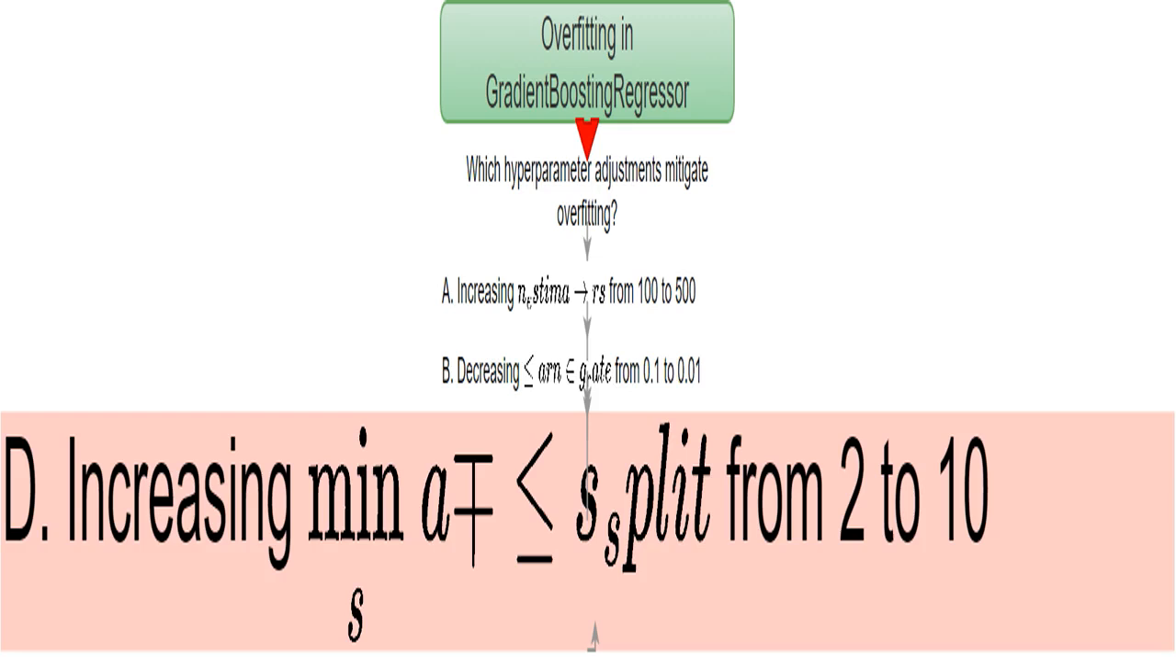Increasing min_samples_split means I'm requiring more data points before I split a node in a tree. This prevents the model from focusing on tiny details and noise in the data, which is what causes overfitting. I'm making the model more resilient to noise by requiring more substantial evidence to make a split.